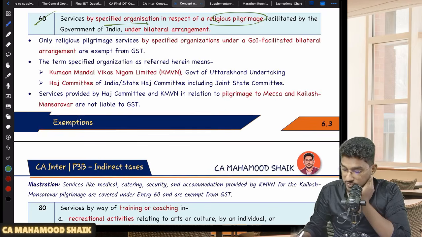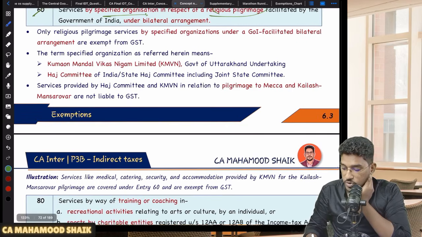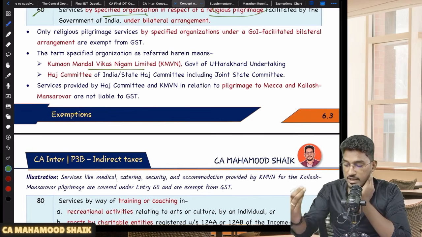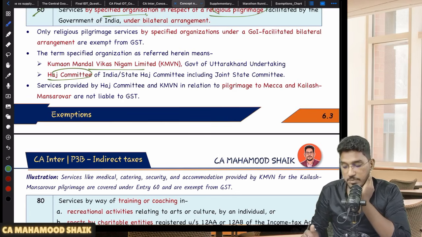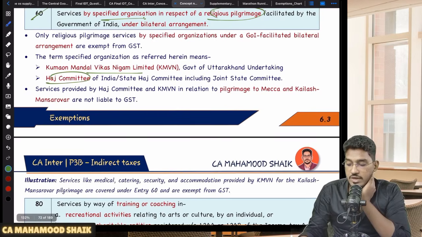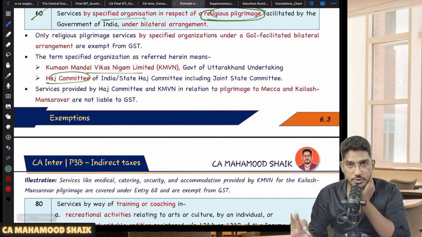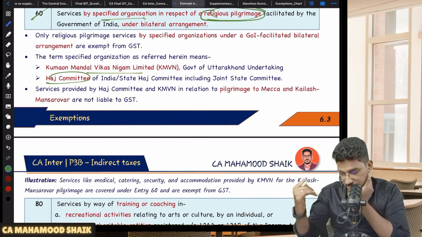And these also when provided by KMVN, Kumaon Mandal Vikas Nigam Limited, if they are conducting the Kailas Manasarovar Yatra, or if the pilgrimage is Hajj performed by the Hajj Committee, then it will be exempted. So this is regarding religious pilgrimages. Only two religious pilgrimages, that too by two specified organizations, will become exempted.